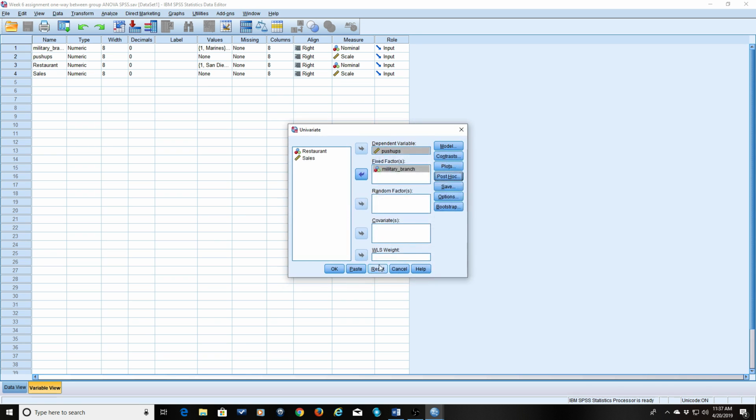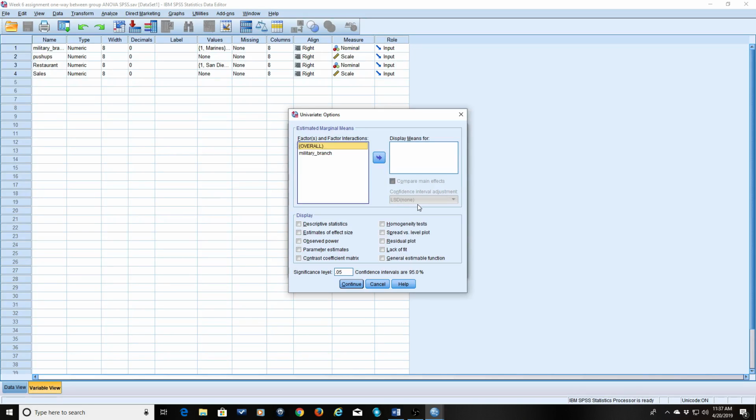Okay, hit continue. And then something else we're going to do, leave this alone the way it is, go down here to estimates of effect size. Effect size, just like you did with the t-test, tells you whether or not, even if there is a significant difference, how strong that difference is. The example I gave you before: you can say that my cold remedy does have a significant effect between the two groups that I compared, but the effect size is so small that, even though it's significant, you may not even buy this product. The difference is so little.